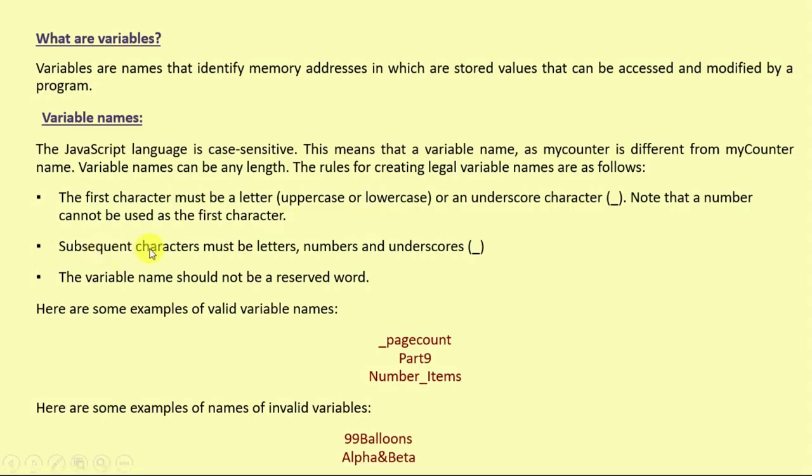Secondly, subsequent characters must be letters, numbers, and underscores. And the third rule is that the variable name should not be a reserved word, meaning we can't use a keyword as a variable name. Here are some examples. The valid variable names are _pagecount and part9number_item. The invalid variable names are 99values and alpha and beta, because we are using special keywords here, so that is not valid.